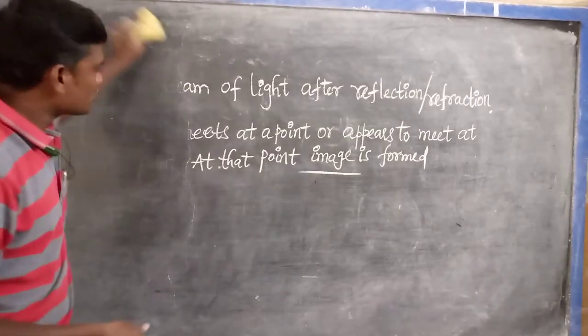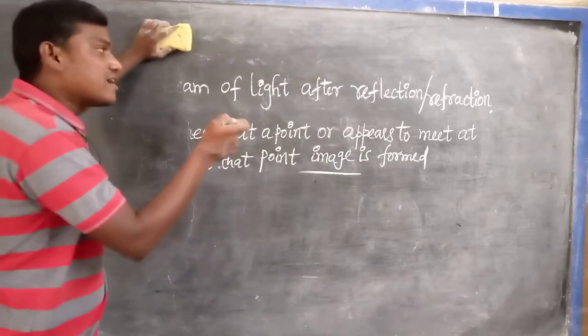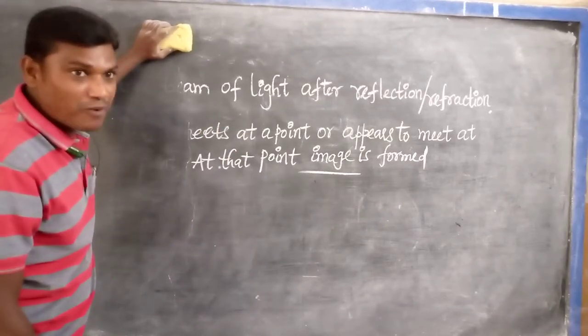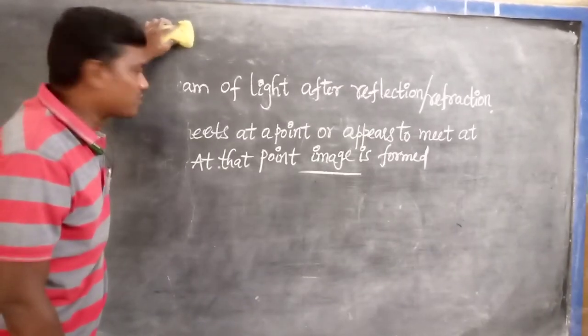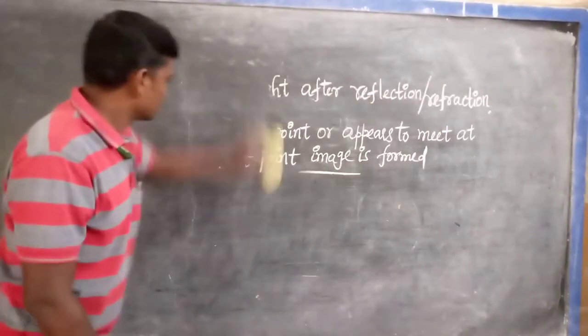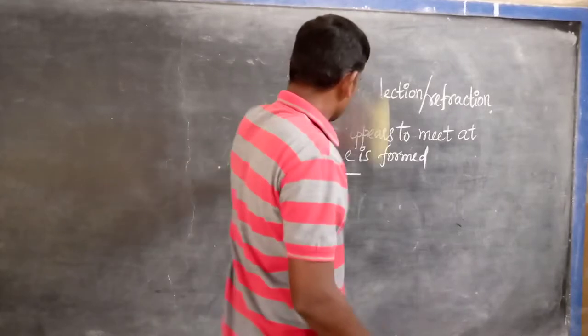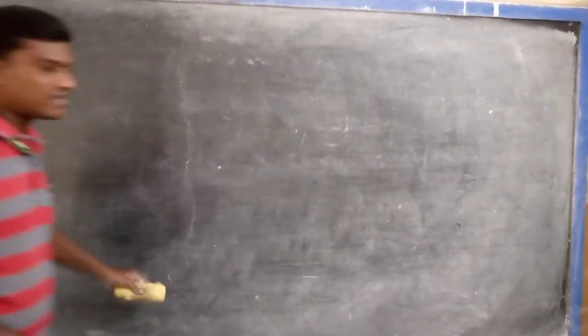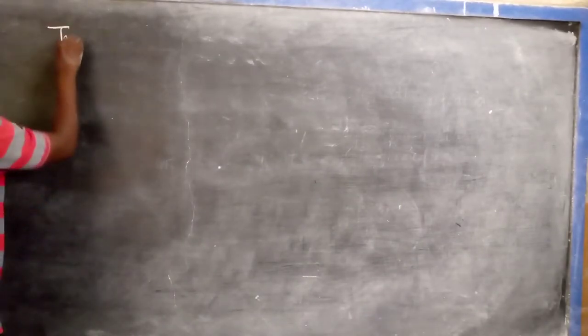Now, how many types of images will be formed? I will also give some more information about what the really meeting point is and what the appears-to-meet point is.